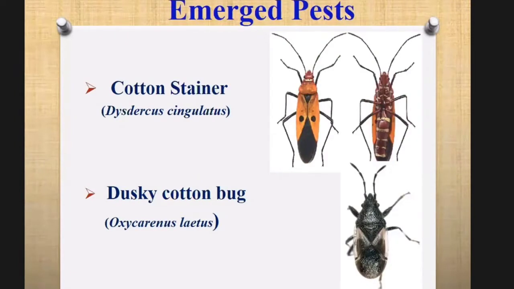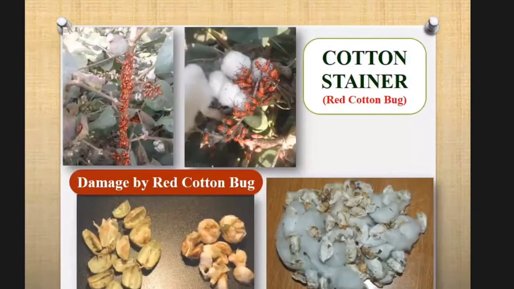Now we will discuss the most important thing, the impact of BT cotton on minor pests. There were a few pests that were minor before the introduction of BT cotton, but became major pests after its introduction, like cotton stainer and dusky cotton bug. We conducted several studies on these pests. First of all, I will discuss the red cotton bug.